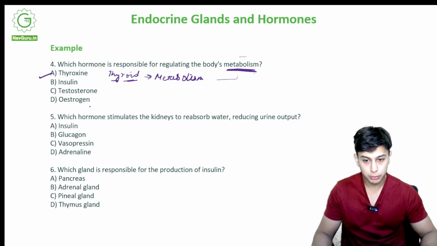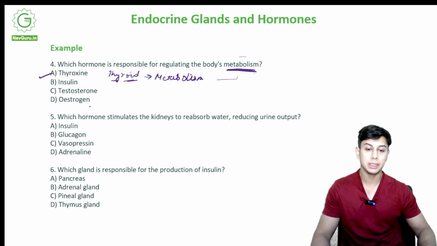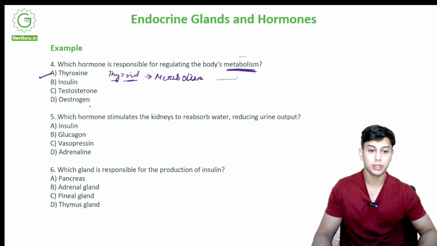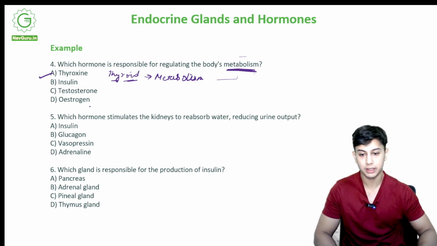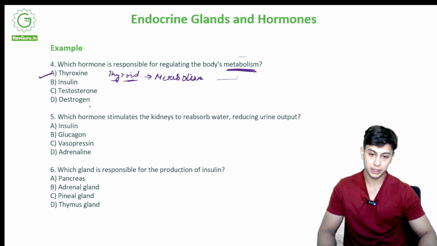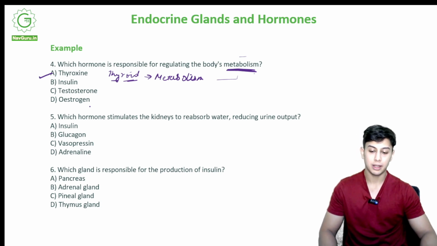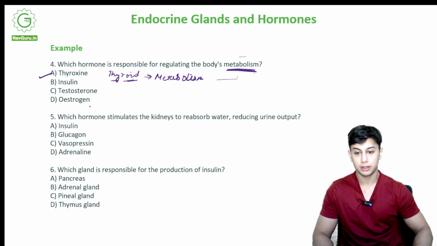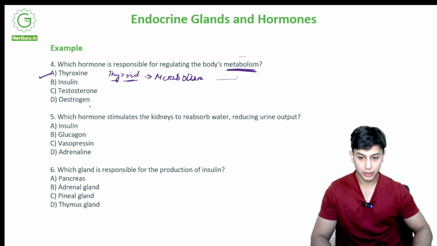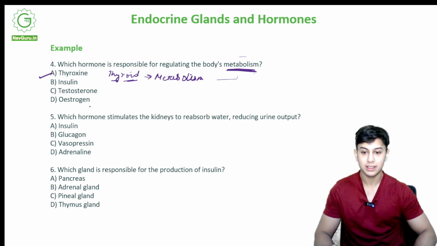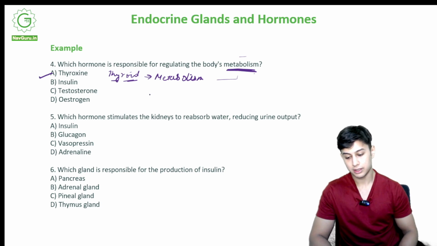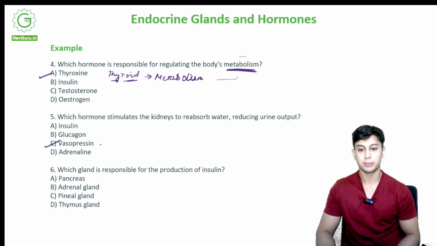Which hormone stimulates the kidneys to reabsorb water, reducing urine output? Okay, so this is a very interesting question. Which hormone? It stimulates the kidney, means it will direct the kidneys to reabsorb water, reduce the urine output. So if this hormone is released, I will produce less urine. Okay, is it A, insulin, glucagon, vasopressin, adrenaline? Okay, so the correct option is option C, vasopressin.